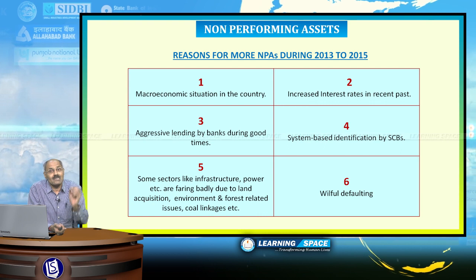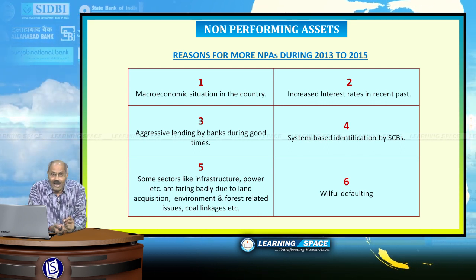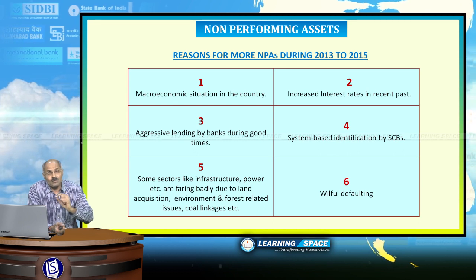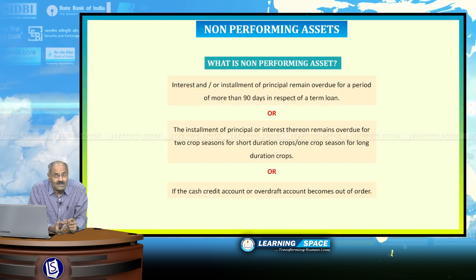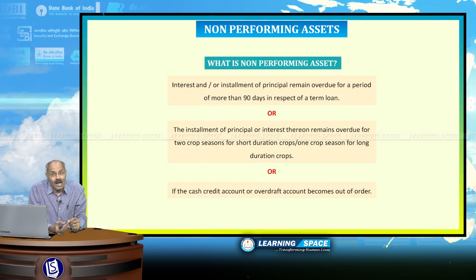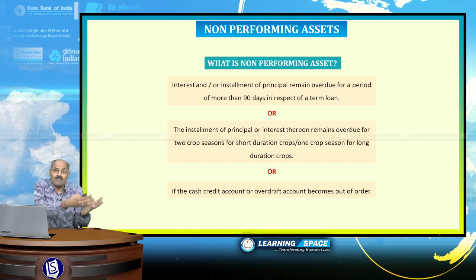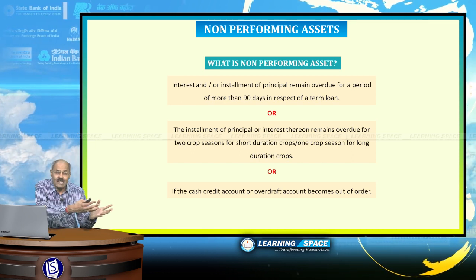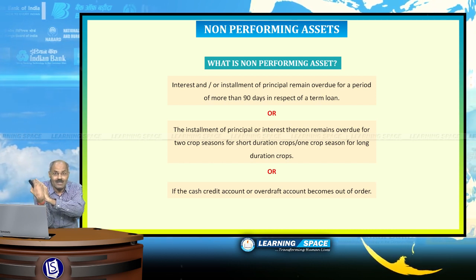These are the main reasons for gross non-performing assets, and here I would like to tell you what exactly a non-performing asset is. There are several ways to look at it. I am taking 2-3 examples. When a person has taken a vehicle loan or a house loan, he is supposed to service the loan every month.